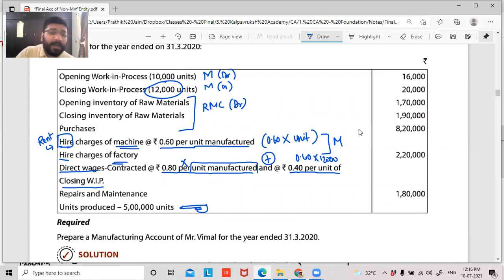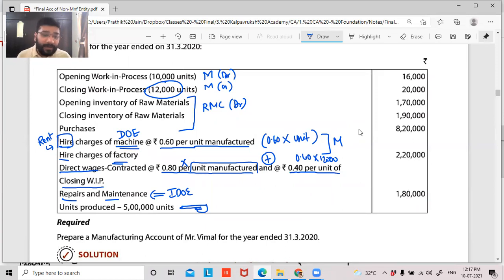Repair and maintenance, guys. If nothing is mentioned, we are doing this manufacturing account, which means the repair and maintenance incurred in relation to machine. So this is my direct other expenses, whereas repair and maintenance is indirect other expenses, which is incurred in relation to the machinery. So it is indirectly helping me in the manufacturing process. So this is my indirect manufacturing expense.